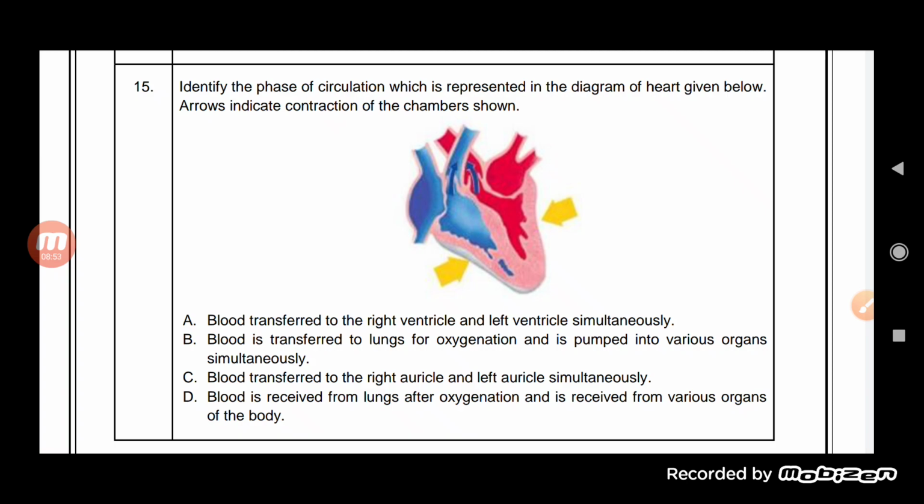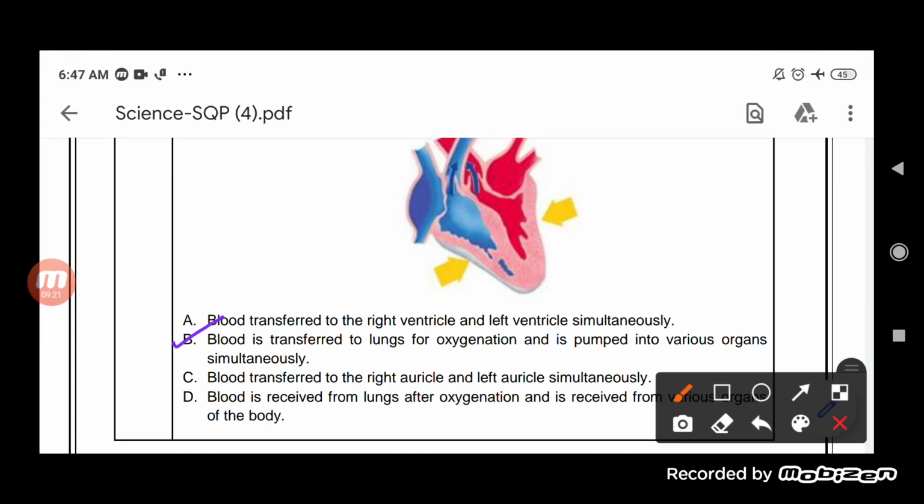So the second one is the correct option. Let us see the third one, that it is transferred to the right auricle and left auricle simultaneously, and blood is received from the lungs after oxygenation and is received from the various organs of the body. So basically the second one is the correct option, students, that blood is transferred to the lungs for oxygenation and it is pumped into the various organs at the same time. So second is the correct option.